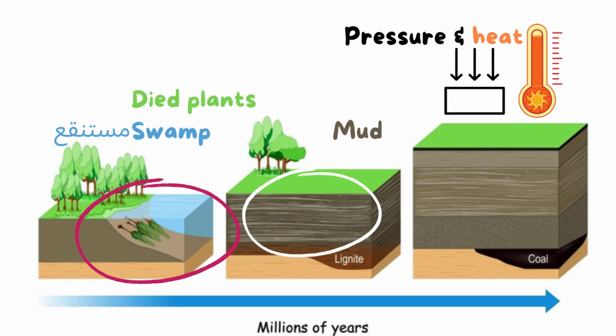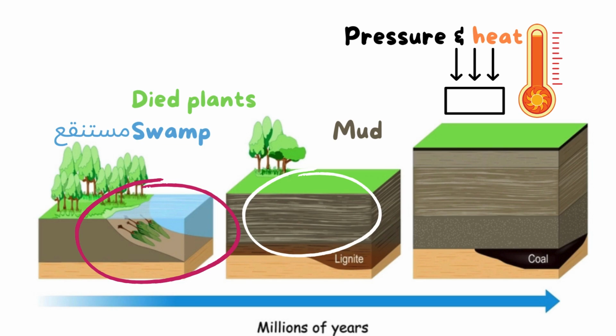Then after that, the plants died, and the remains of these plants decomposed, broke down, and were covered with mud and rocks. They were buried deeper and deeper under the ground. With the pressure of the rocks and mud, this causes heat. So there is high pressure and heat. After millions of years, these remains became what?